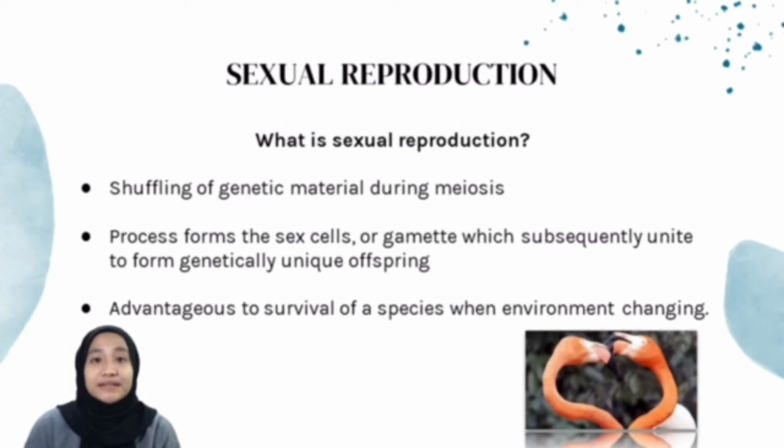For an animal species to survive, individuals must reproduce. In animals, this process forms the sex cell or gamete, which subsequently unite to form genetically unique offspring. The tremendous amount of genetic variation that is created during meiosis can be advantageous to the survival of a species, especially when the environment is changing.